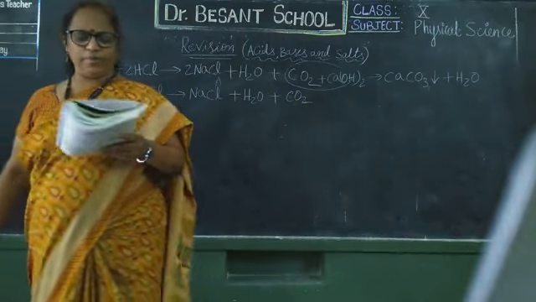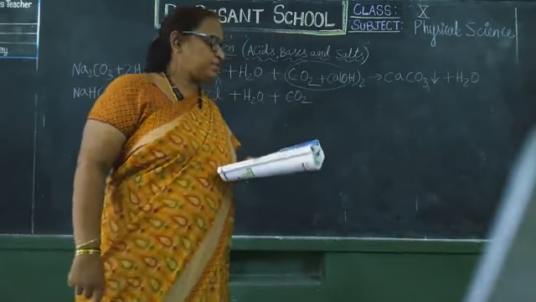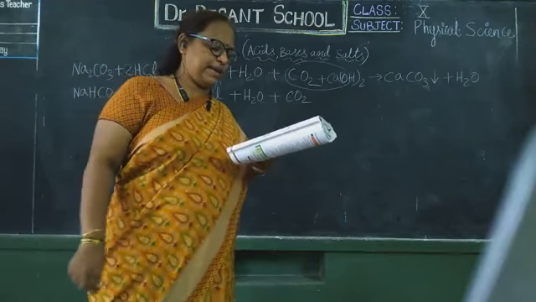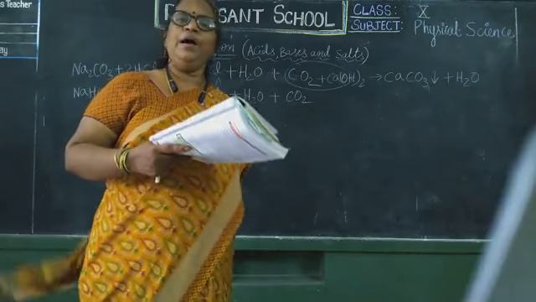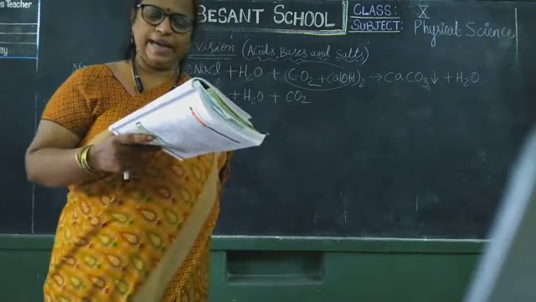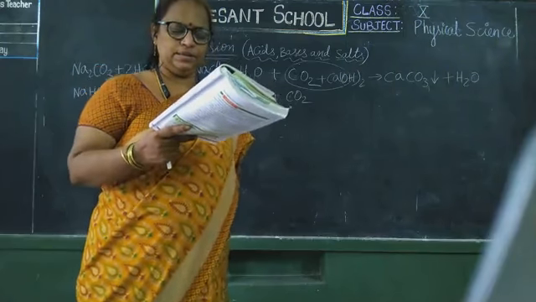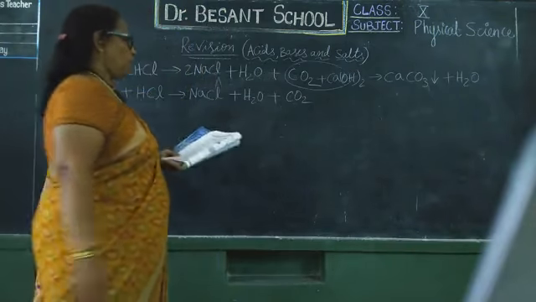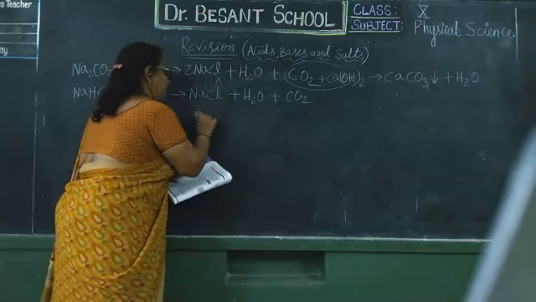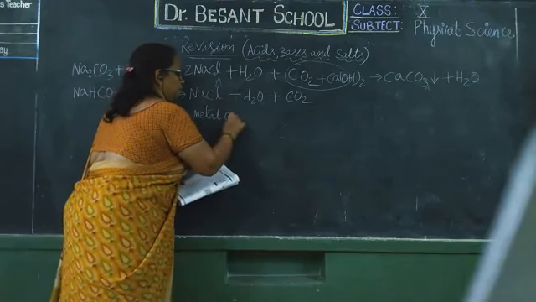And this calcium carbonate reacts with water and carbon dioxide again. Then it forms calcium bicarbonate or calcium hydrogen carbonate, Ca(HCO3)2. Okay, so from this activity what we understood? Metal carbonate and metal hydrogen carbonate.